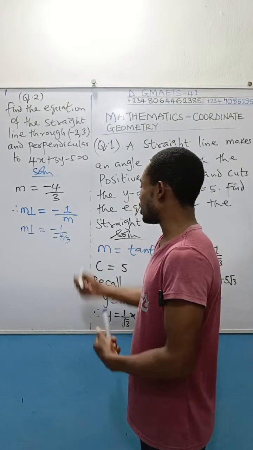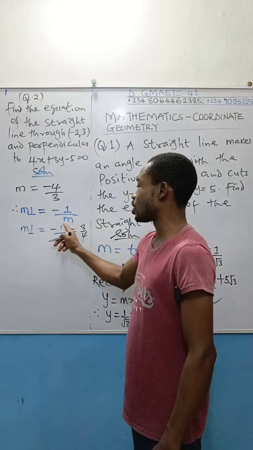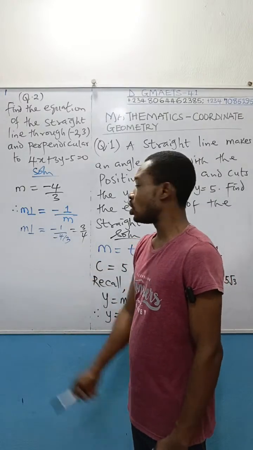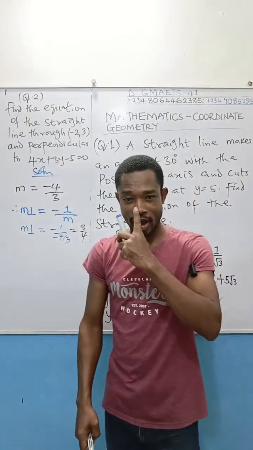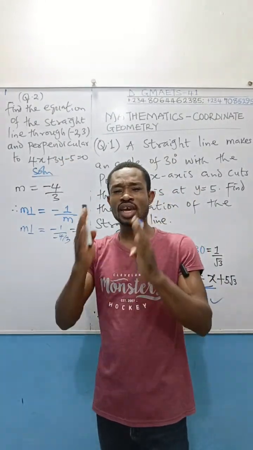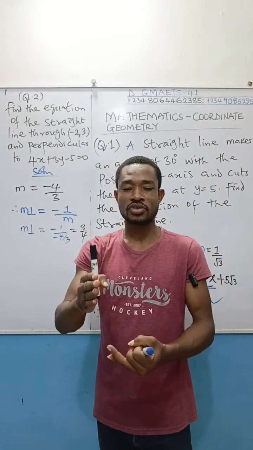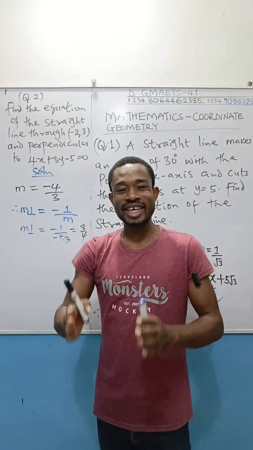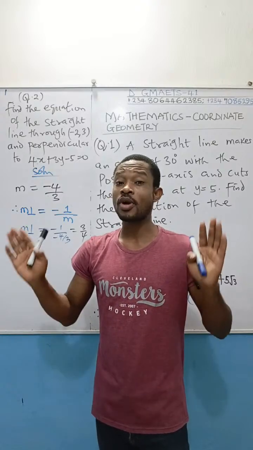If you simplify this, you are going to get 3 over 4. Minus minus will cancel, this 3 will move to the numerator, multiply this one, you get 3 over 4. So I have gotten the gradient of this perpendicular line whose equation I am to find. And remember, I told you once you get the gradient of any line, and you know the point through which that line passes, you can evaluate and determine the equation of that line. So my problem is solved here.